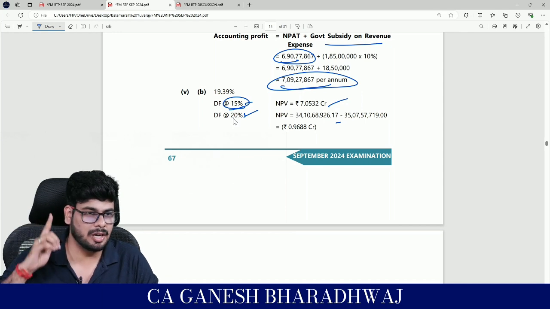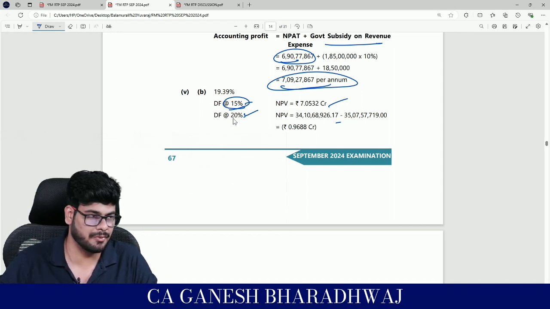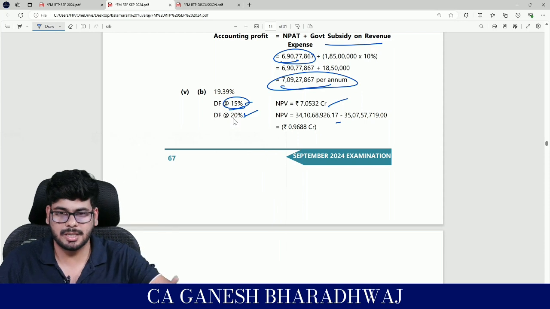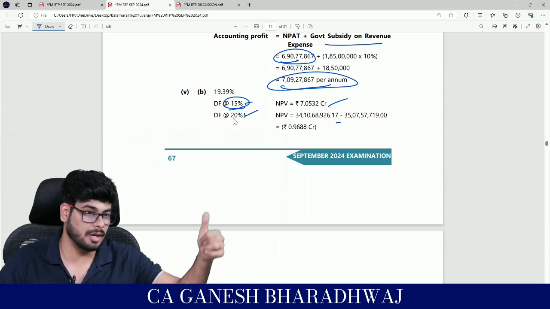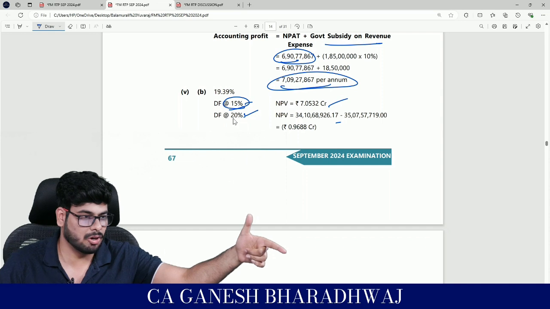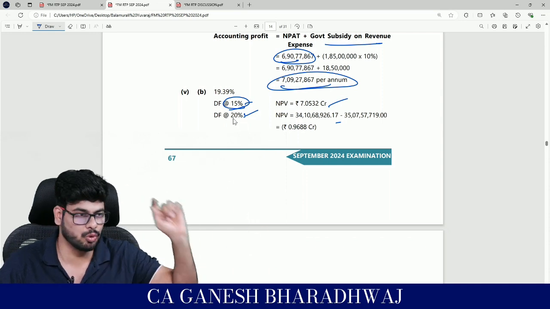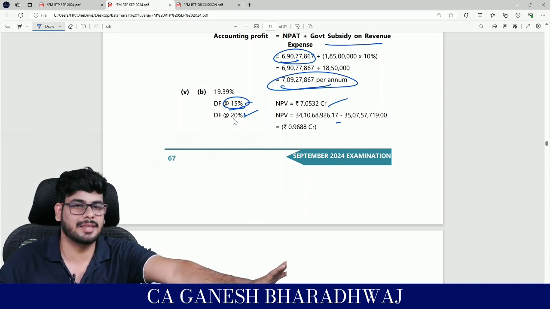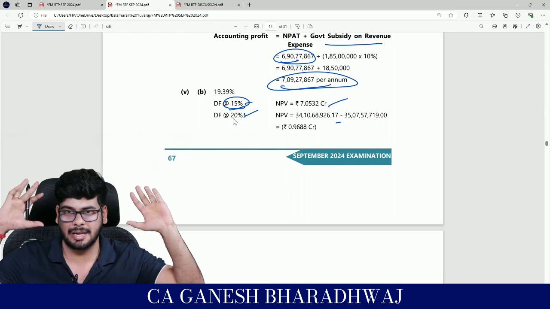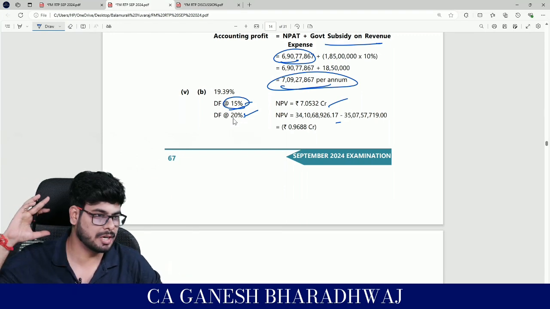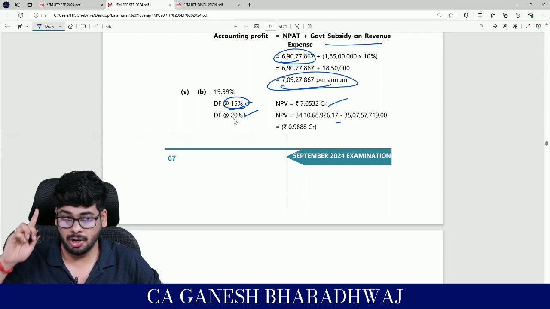In an exam hall, especially in subjects like costing and FM, first do the questions that you are very clear about, and which are also relatively less time consuming. Do it, score it well. Then you have all the time. With whatever time is left, you can focus on the remaining problems. Clear with this, guys? Follow this in an exam hall.